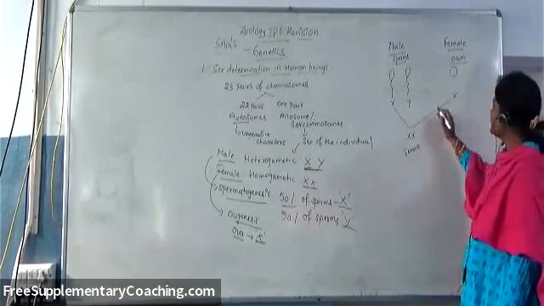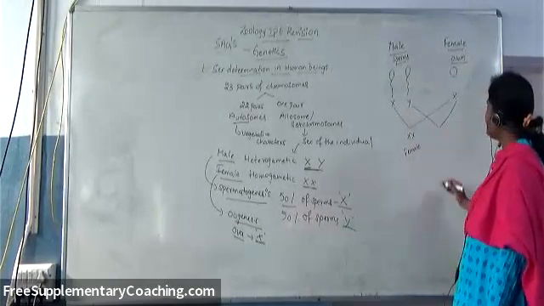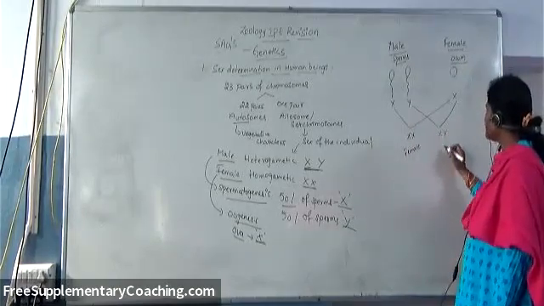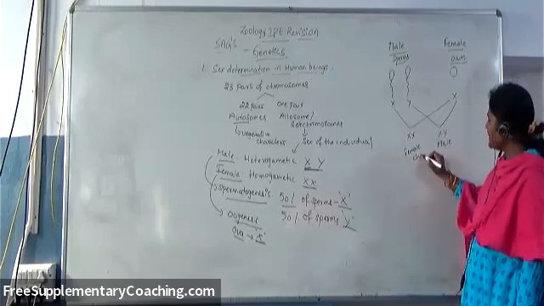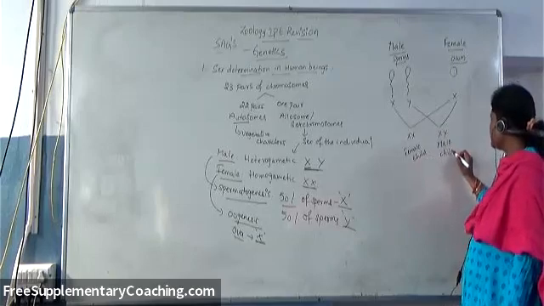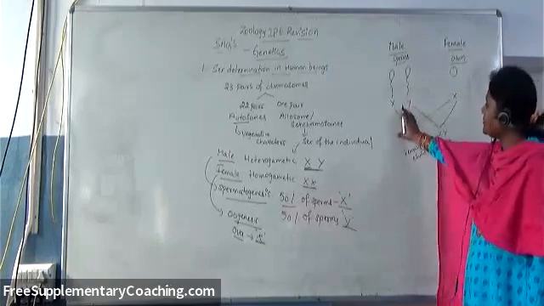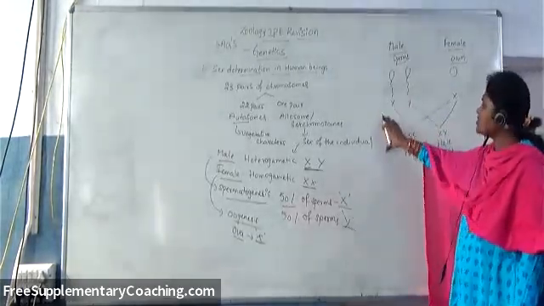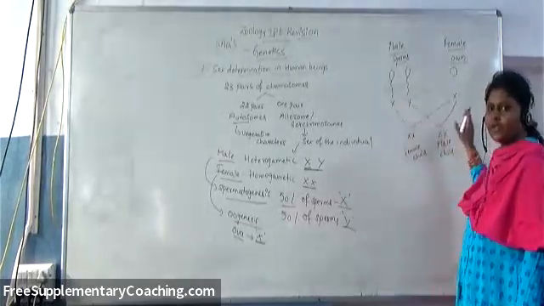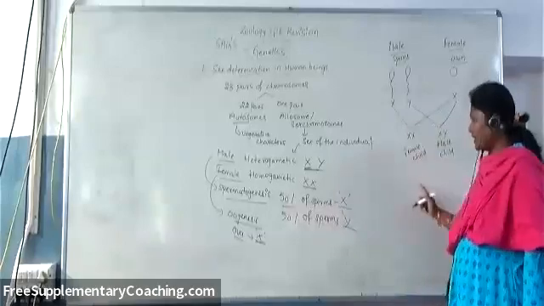Whereas if the Y chromosome of the male fuses with the X chromosome of the female, it results in the production of a male child. So like this, female child and male child. With this, one can understand that depending upon the type of gamete, containing either X chromosome or Y chromosome, fusing with the X chromosome of the female, the sex is determined.